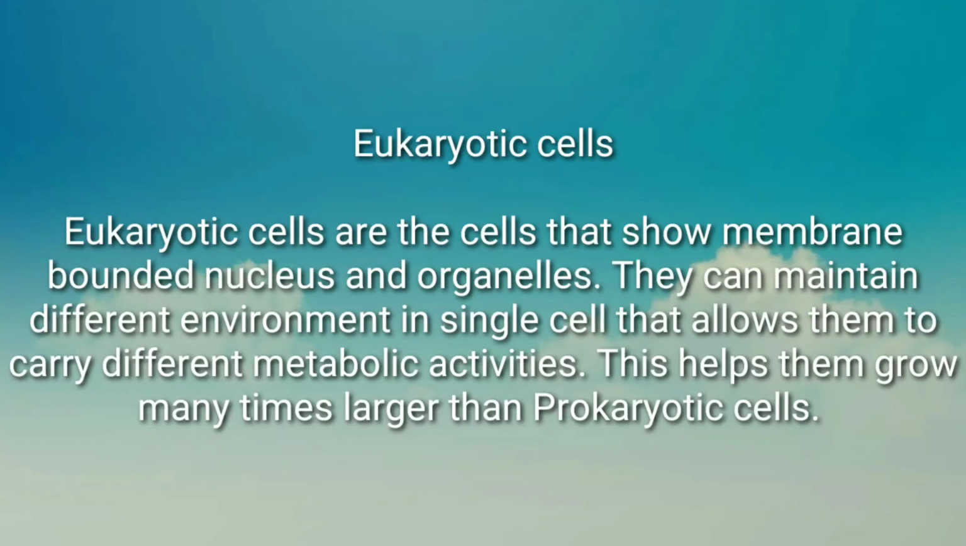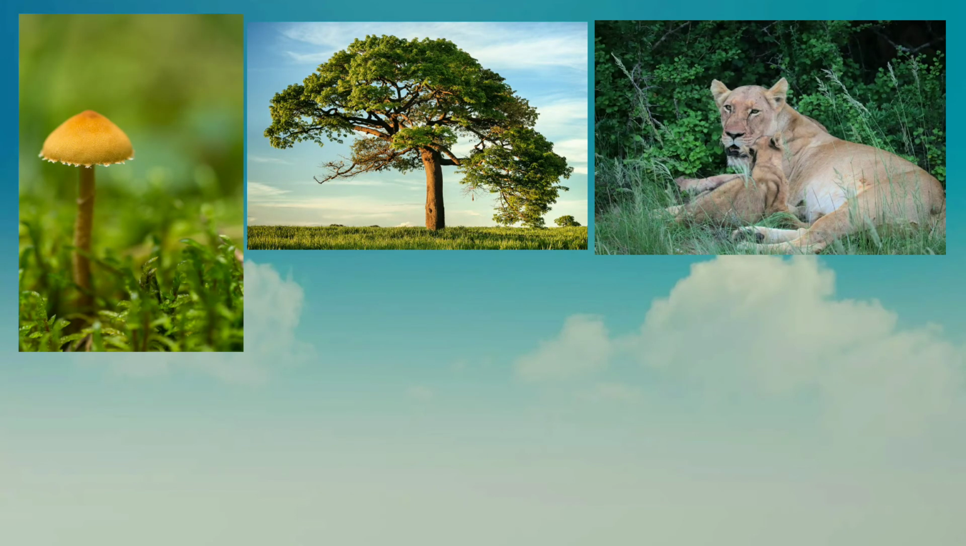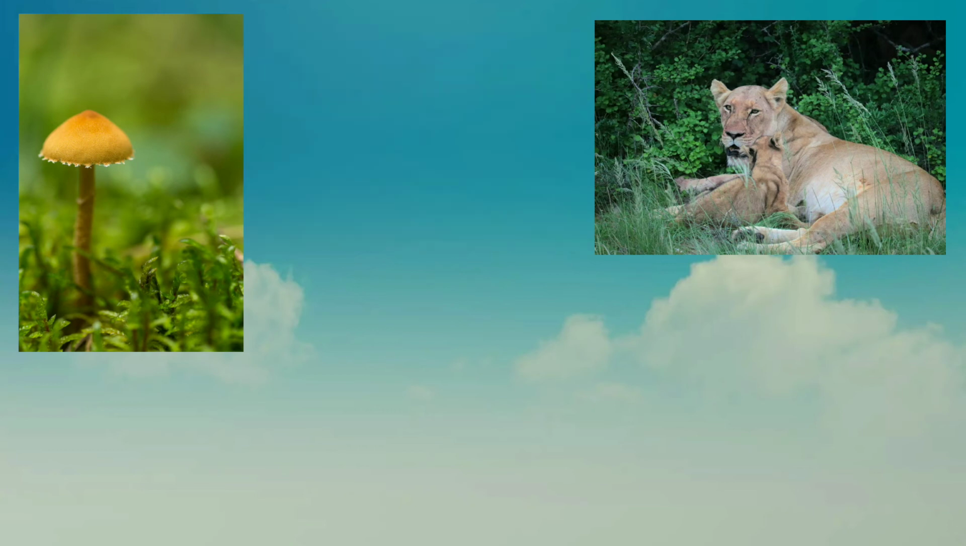Now, eukaryotic cell. Eukaryotic cells are the cells that contain a membrane-bound nucleus and organelles. They can maintain different environments in a single cell that allow them to carry out various metabolic reactions. This helps them grow many times larger than prokaryotic cells. Some examples of eukaryotic cells are fungi, protista, mammals, trees, plants, etc.